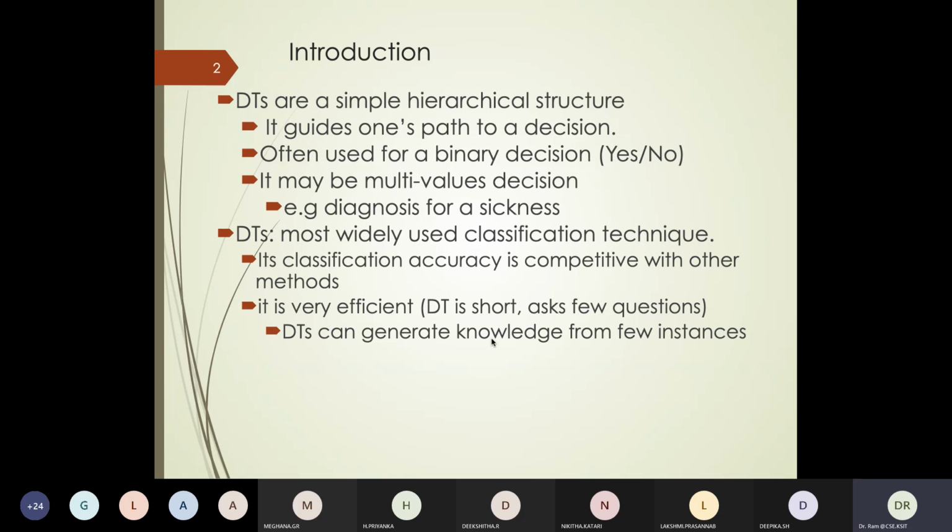Using that knowledge, we could make a decision. And the model that is built using an algorithm and data is basically what is called a decision tree.